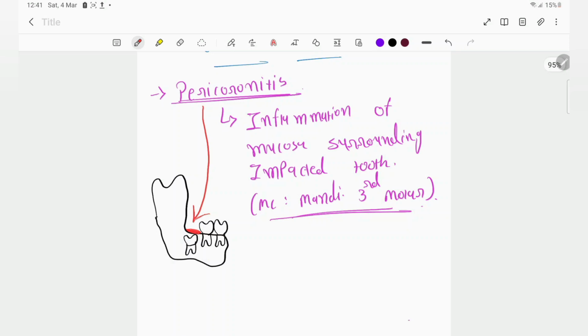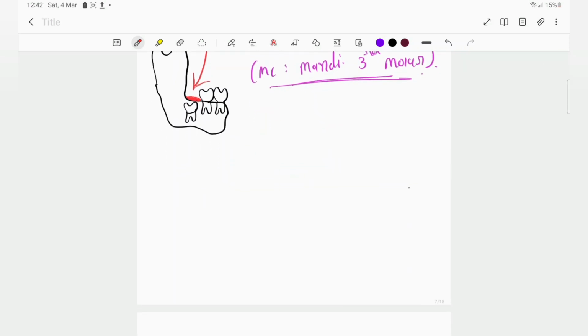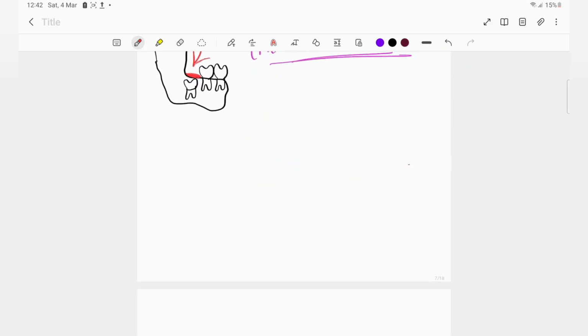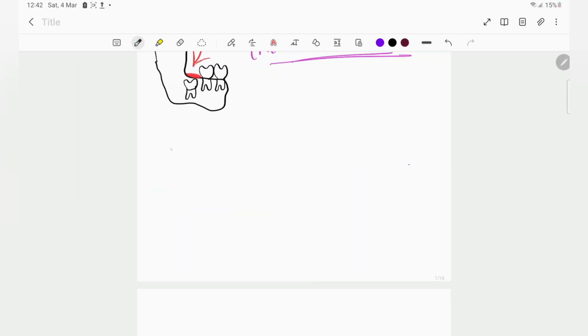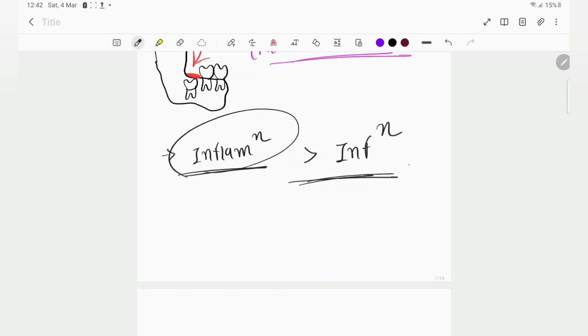Because of this the patient will come to you, but the most common complaint of the patient is inflammation rather than infection.